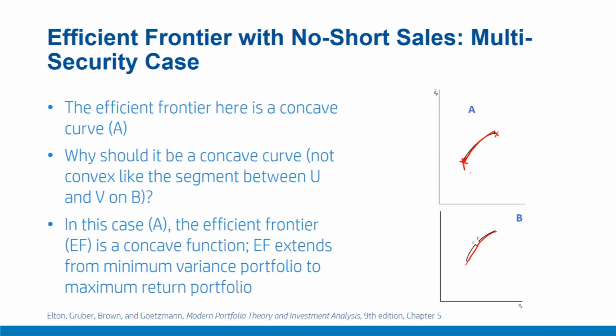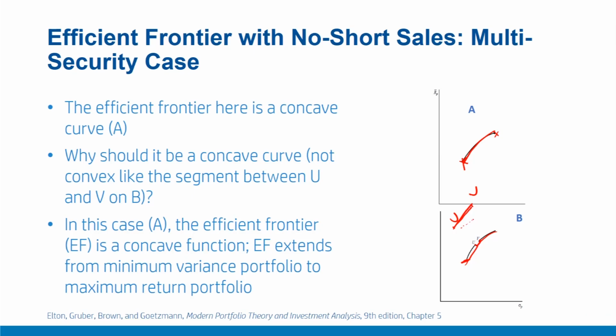Any convex nature like between U and B is not possible. Why? Because U and B are also portfolios, and as we have already discussed, if all the points are above the minimum variance point, any two portfolios U and V, their combination can be at best a straight line, and in that case this straight line would represent portfolios with correlation of 1, that is maximum risk.